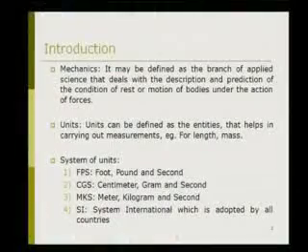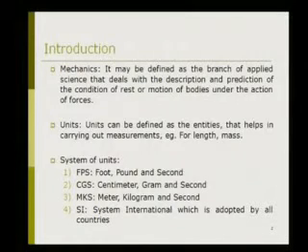Hello. So today is the first lecture of mechanics of solids, in which we are studying first of all force and force systems. So in the introduction, first of all, what is mechanics? Mechanics may be defined as the branch of applied science that deals with the description and prediction of the condition of rest or motion of bodies under the action of forces.